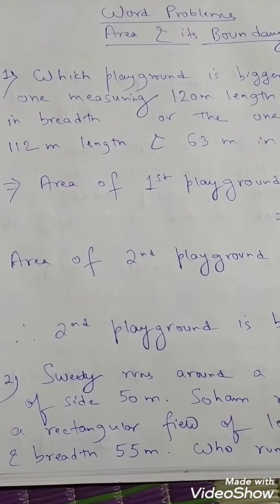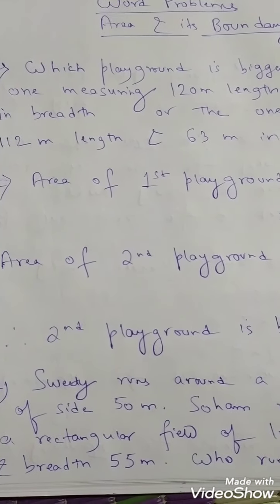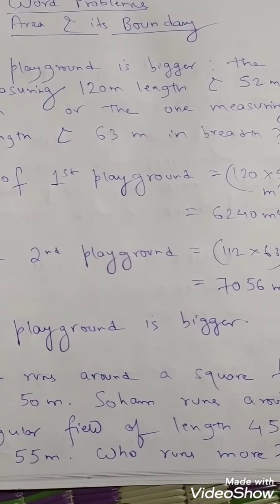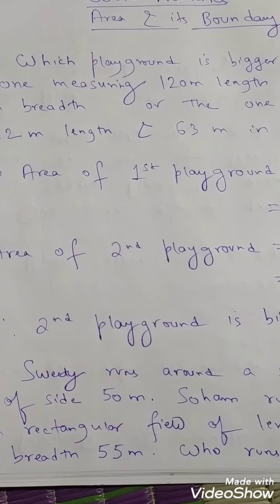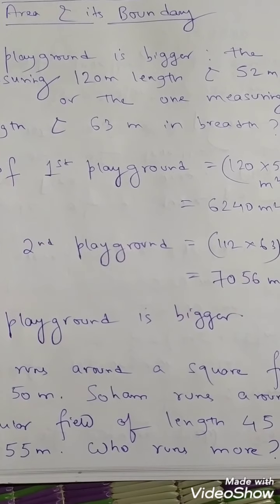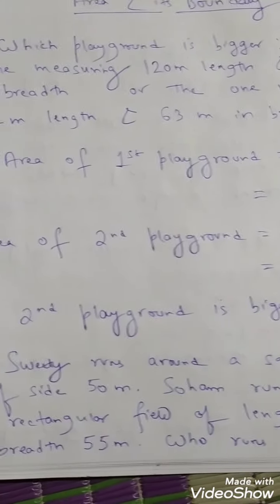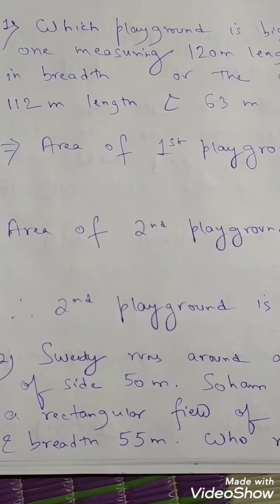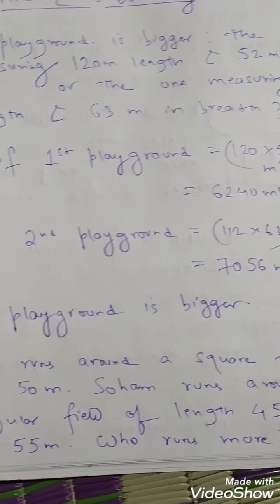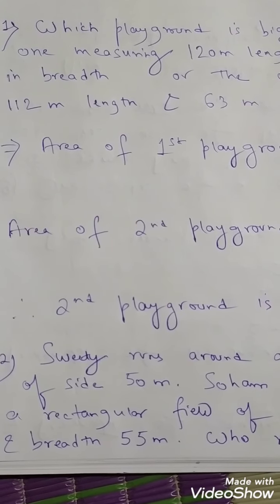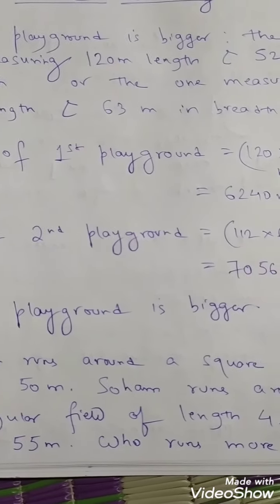So let's start. First one is, as you can see, which playground is bigger? The one measuring 120 meter length and 52 meter breadth, or the one measuring 112 meter length and 63 meter in breadth.